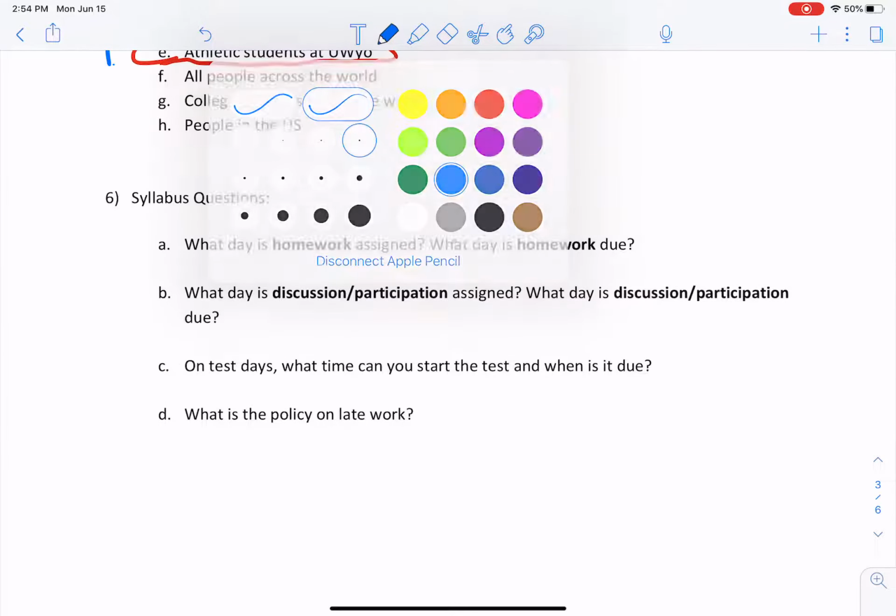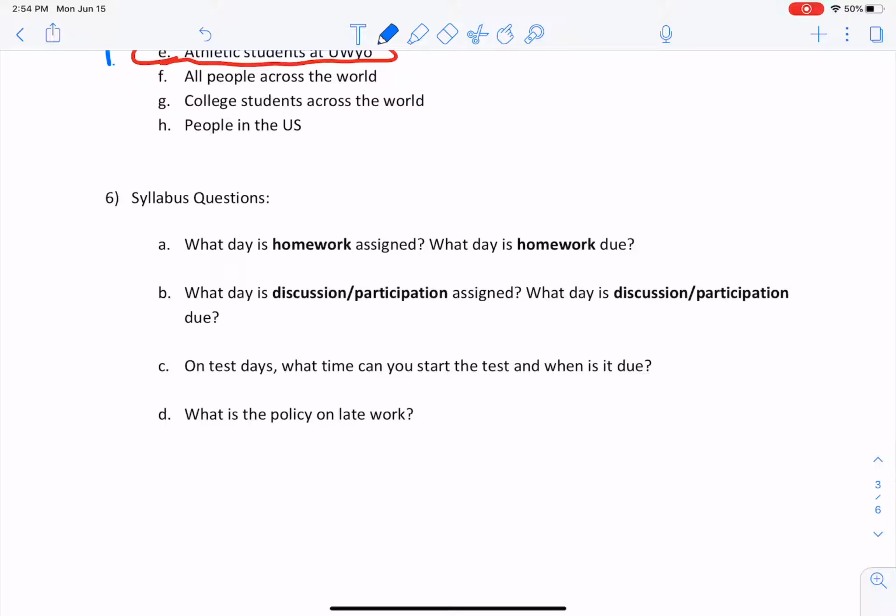Okay. Syllabus questions. So hopefully we're all on the same page here. What day is homework assigned? That's going to be that Sunday night. When is it due? It's going to be the next Monday. All right, so you have 7 days to do that. What day is the discussion / participation stuff? When is that assigned? Also on Sunday. Due on Thursday. All right, so hopefully you've already got that figured out.